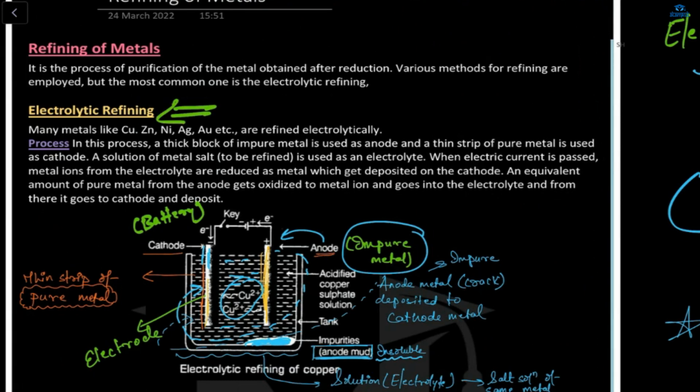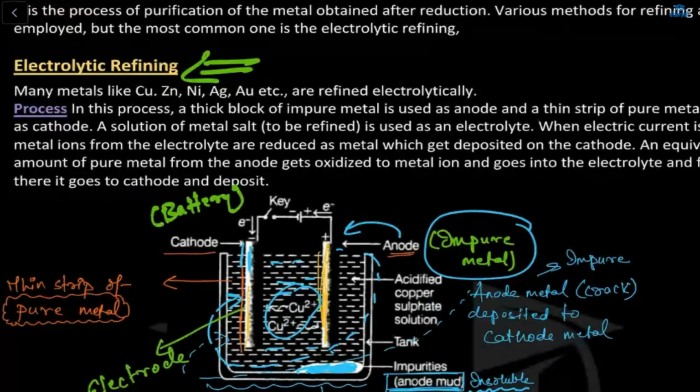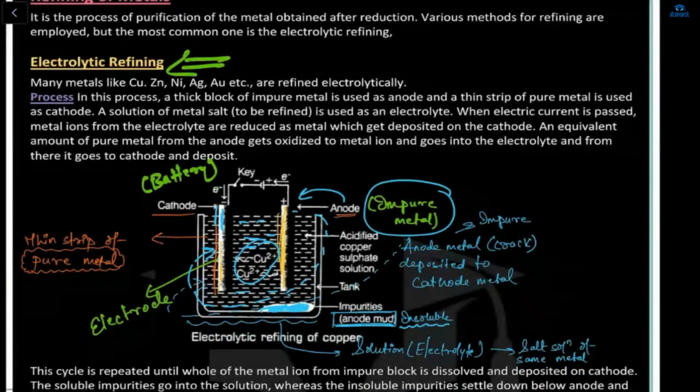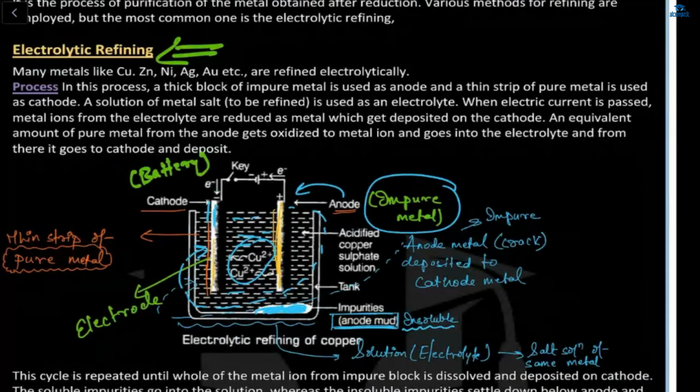So many metals like copper, zinc, Ni, Ag, Au are refined electrolytically. Now, what is the process? How will we refine the metals? In this process, a thick block of impure metal is used as anode. This electrode is your anode, which is an impure metal.